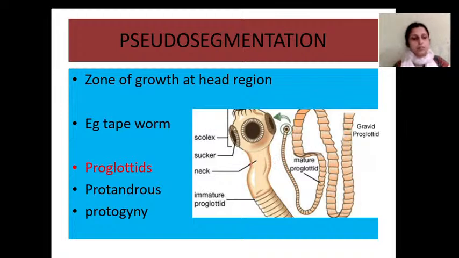In case of the tapeworms here, it begins from this region, and from here the segments start. Segmentation or the addition of metameres will start from this region. That is, the zone of growth is at the head region. Here you can see the head of tapeworm. Segments will get added up at this region and it keeps on growing.